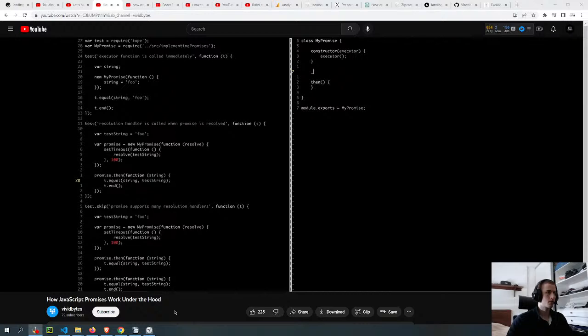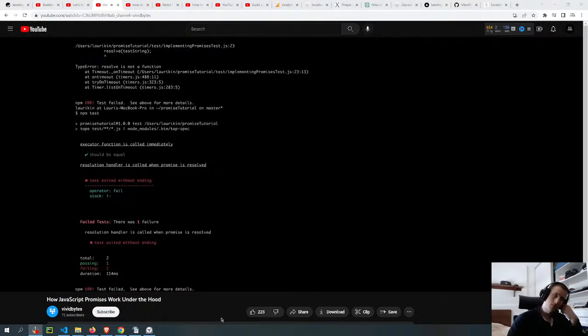I'm going to use underscores here to denote private methods. So I create a method called resolve, and then I pass it into the executor. Now, it's important to remember to bind it to this, because otherwise we can't use this inside the resolve method. Of course, this still won't work. We still have to implement these functions.